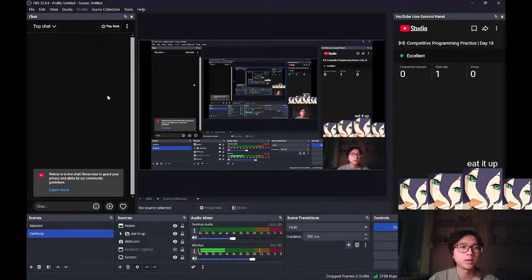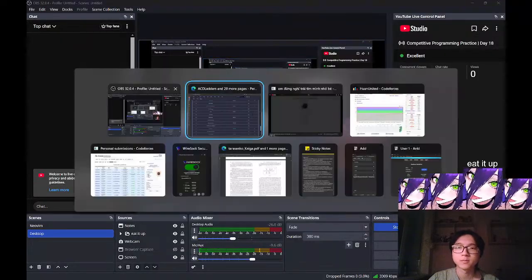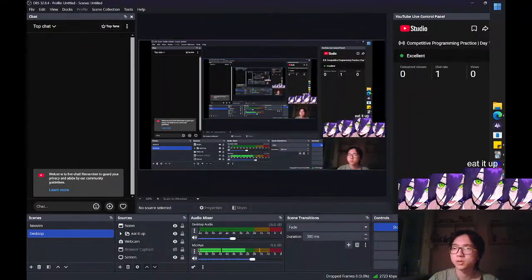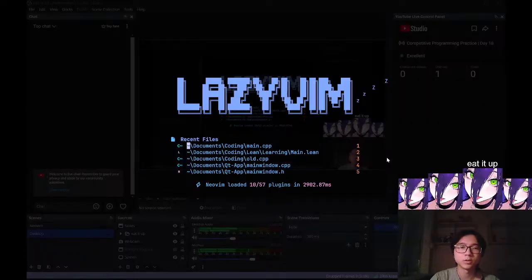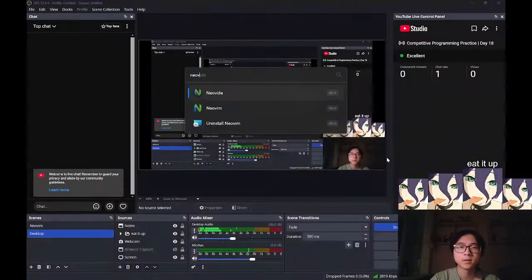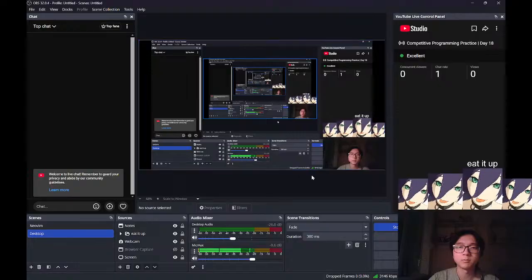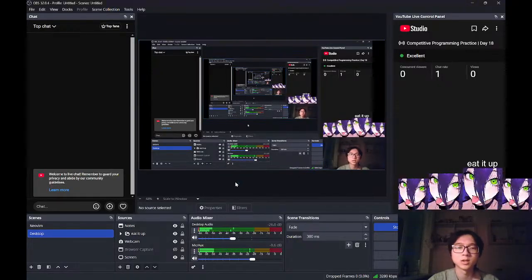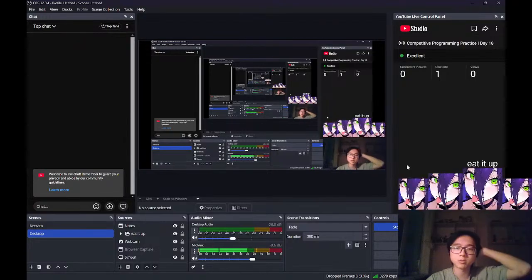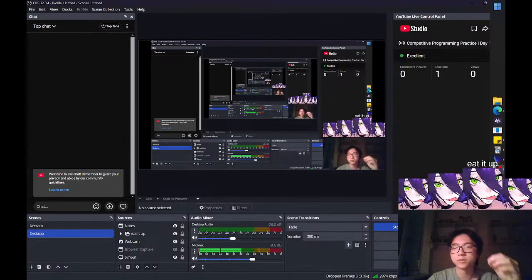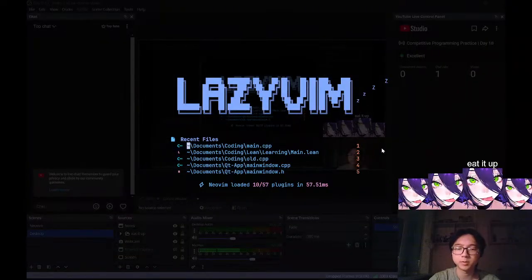Open up Neovide. It's not turning on. Okay, actually I need to open this up with admin privs so I can actually compile the code. This thing is very weird in the sense where it can't compile the code without admin privs.